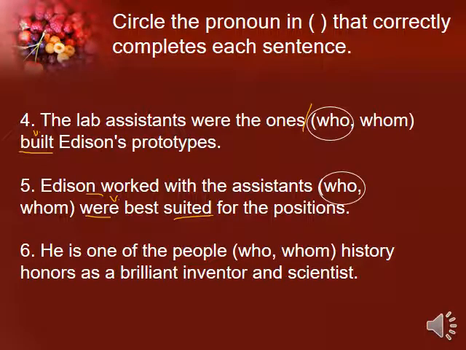Number six. He is one of the people who or whom history honors as a brilliant inventor and a scientist. So I have here, it's a little bit complicated. Let's look at history honors. History, the subject of the other sentence, and honors is the verb. So how can I rebuild the order of this sentence? I should say history honors whom as a brilliant inventor. Or can I say history honors who? After the verb, what do I need? Subject or object? I need an object pronoun. So I should choose whom.